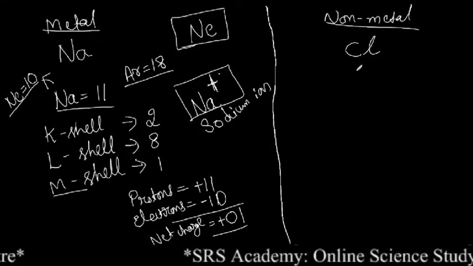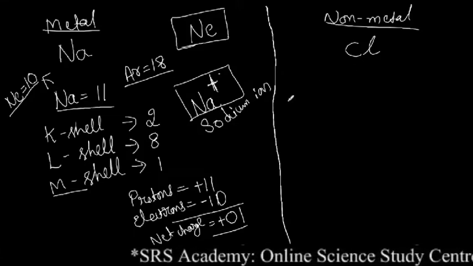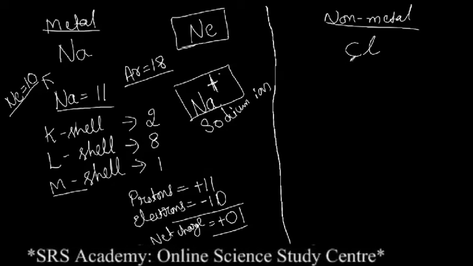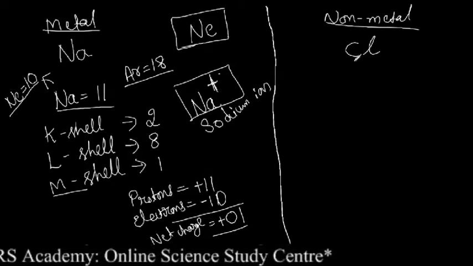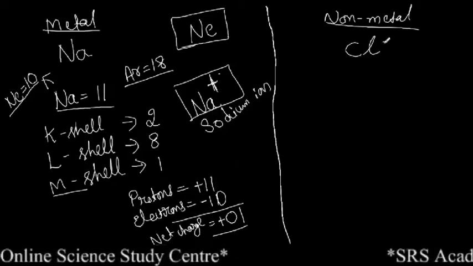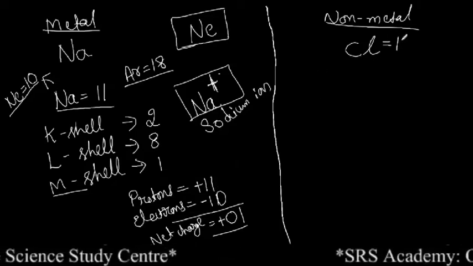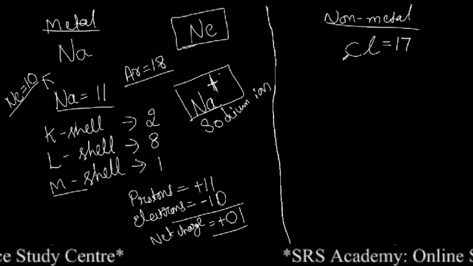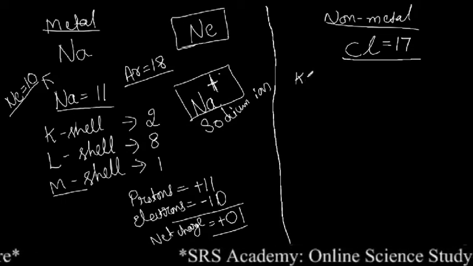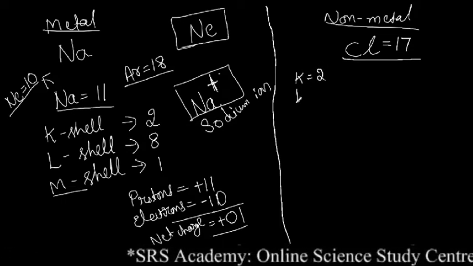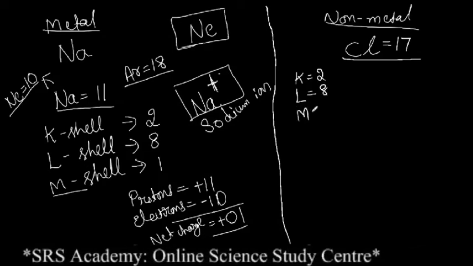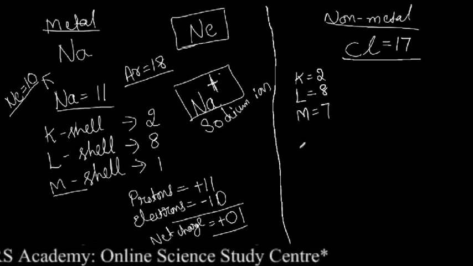Again, keep it in mind, chlorine is also unstable in state, but it is neutral. Why? Due to this reason. See, what is the atomic number of chlorine? So the atomic number of chlorine is 17. If I write the electron distribution for chlorine, in K shell it is 2, in L shell it is 8, then in the M shell it is 7.